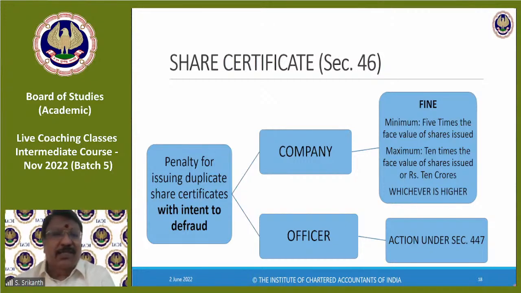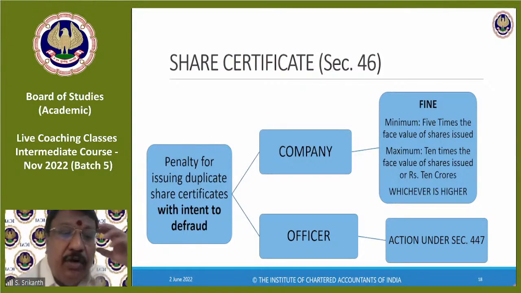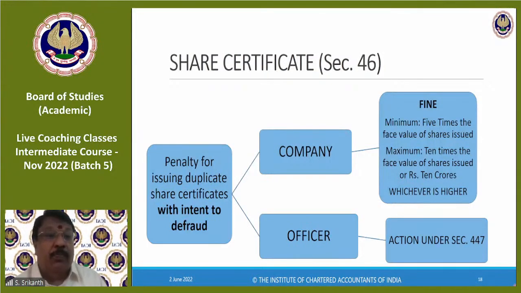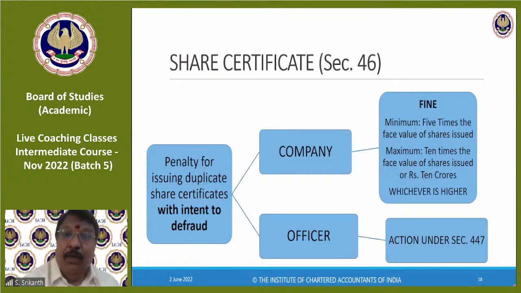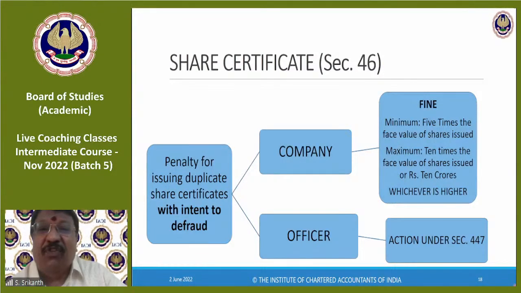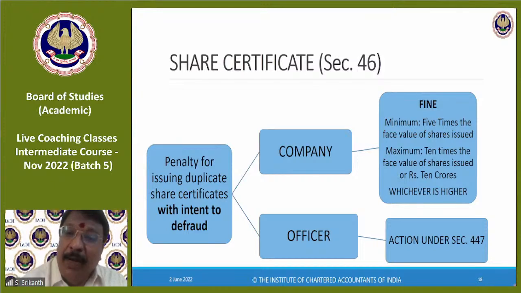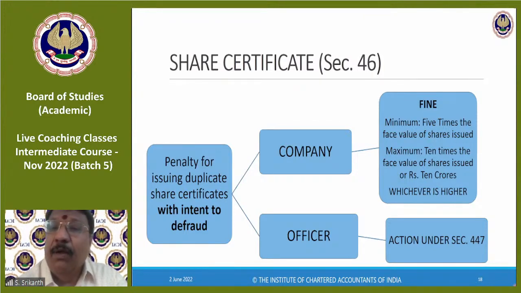So, in case a company issues duplicate share certificates with intent to defraud, that is, the idea is to print duplicate share certificates and sell it to somebody else, whereas the original is also there, and then create problem. So if there is a fraudulent intention, then the company is liable with a fine, minimum of 5 times the face value, maximum 10 times the face value of shares, or 10 crore, whichever is higher. Okay, so maximum penalty is 10 times the face value or 10 crores, whichever is higher.